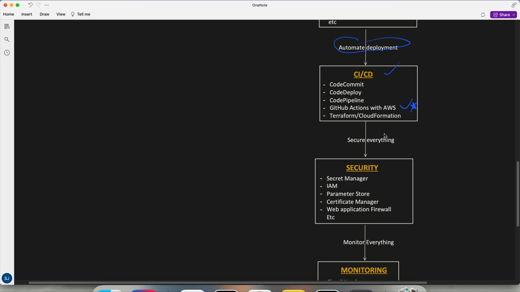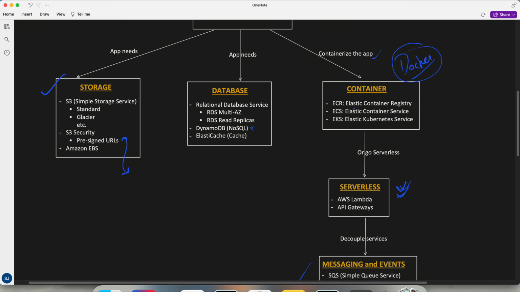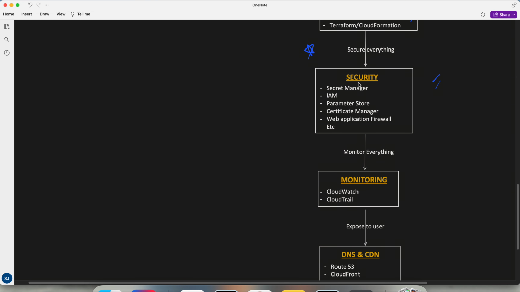After that, yes, we secure everything. Security is not at the end, but at every layer. Security is a must. I am not just keeping it at the end, it doesn't mean security comes last. Before we say that yes, we are open to the world, we need to double check whether we are properly secure or not.